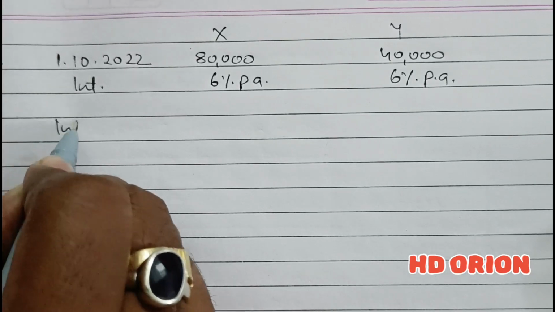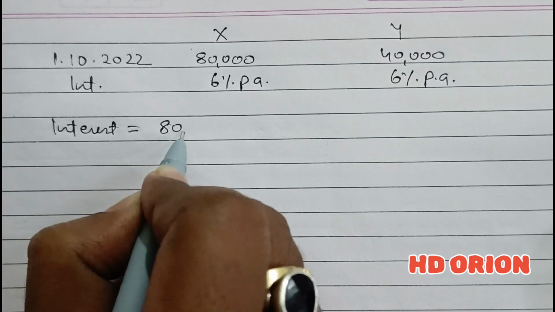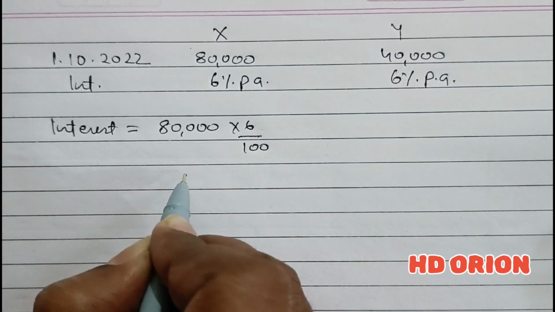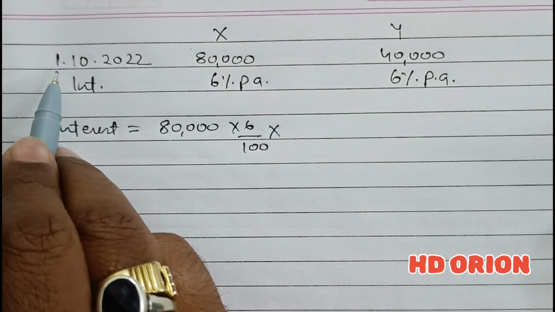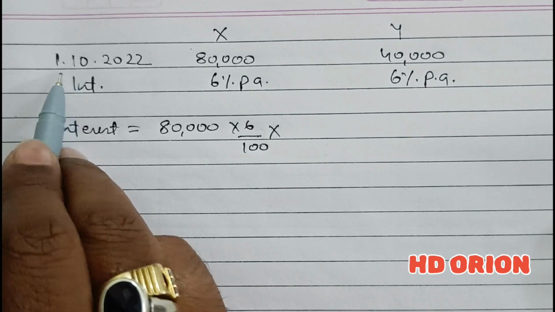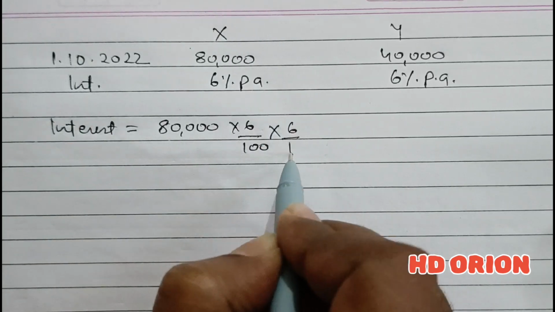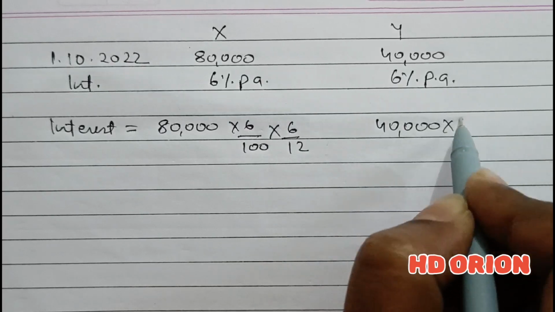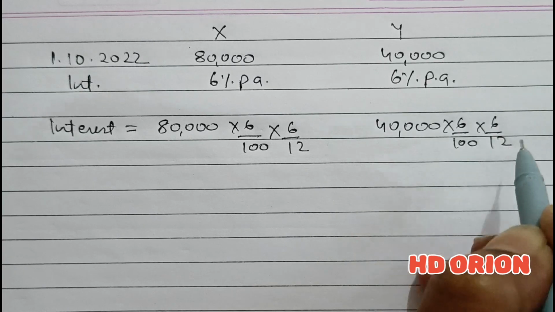So interest is equal to how much? For X's loan of rupees 80,000, 6% will be calculated from the date they provided the loan, that is from 1st of October. So October, November, December, January, February, March, for 6 months we will provide. And on Y also, on rupees 40,000 at the rate of 6% per annum, here also for 6 months.